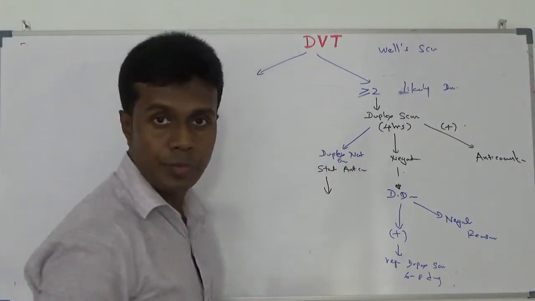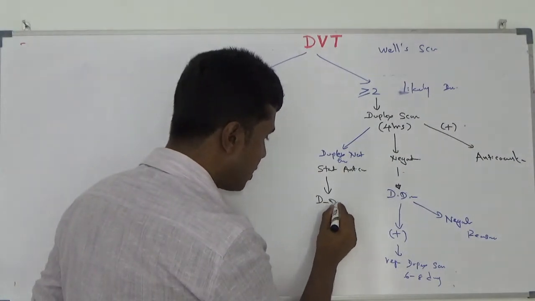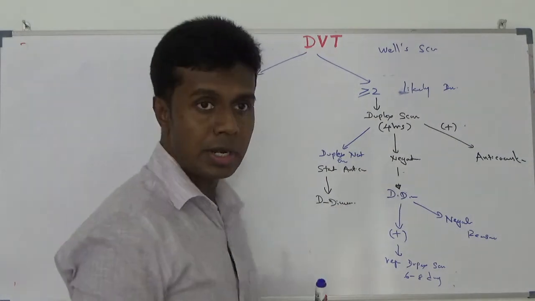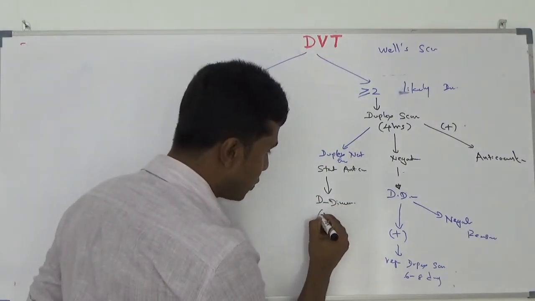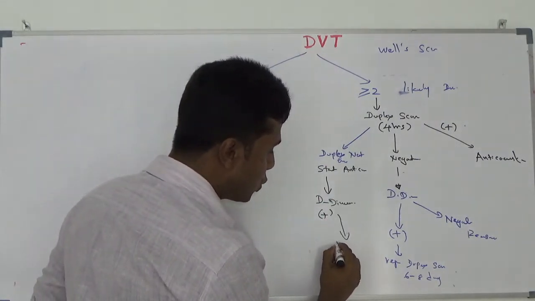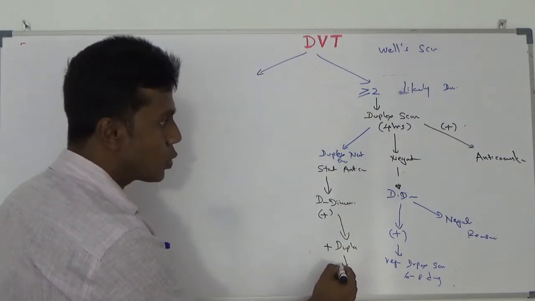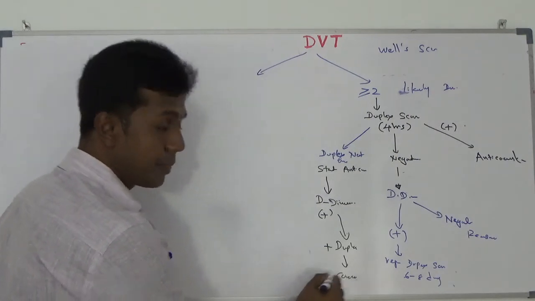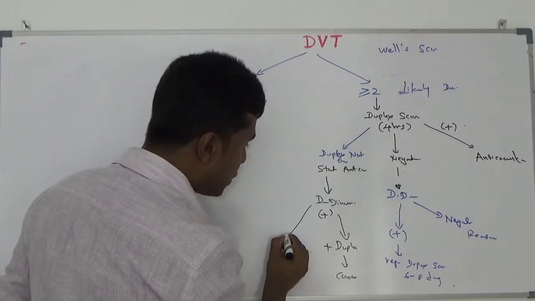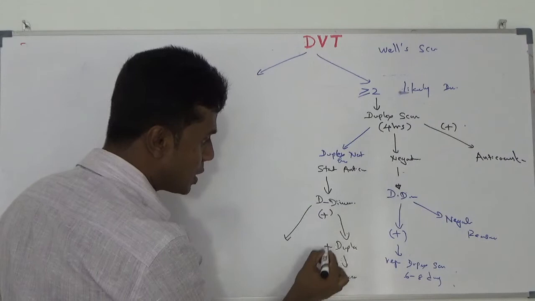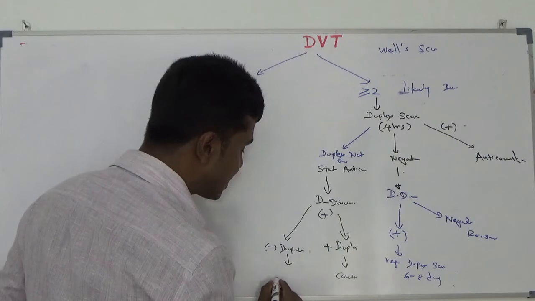Then you have to do D-dimer. If D-dimer is positive, then you have to do a duplex scan. If D-dimer and duplex are both positive, you have to continue anticoagulation. If scan is negative but D-dimer positive, again you have to repeat the scan in 6 to 8 days.